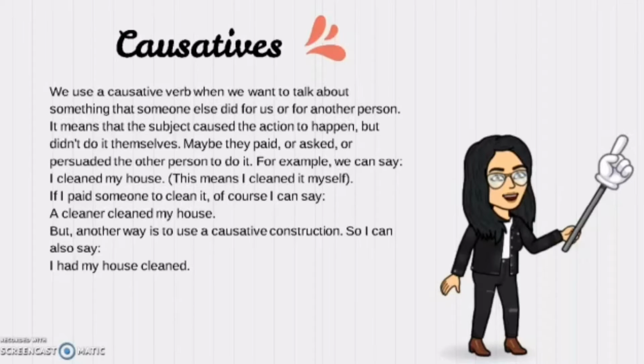If you see the difference, it is that I had the house cleaned, but I didn't do it by myself. Someone else did it for me. And that is the important meaning of the causative.